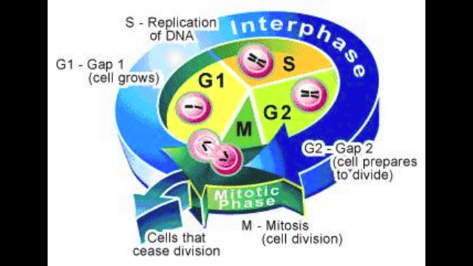Now we start the S phase where a cell begins to replicate its DNA. At the end of this stage, all of the chromosomes have two chromatids.